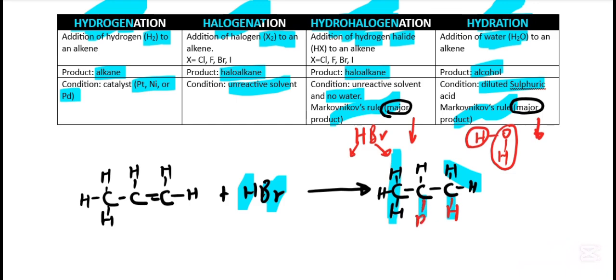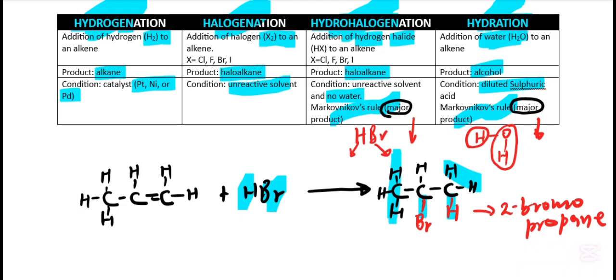That is the major product, and we put Br here. So the compound we have now is 2-bromopropane. Then we are done with that one.